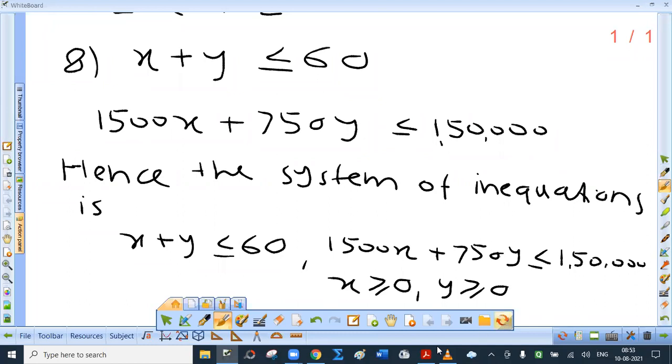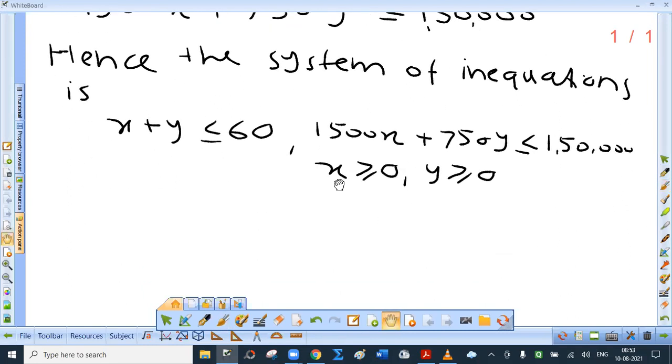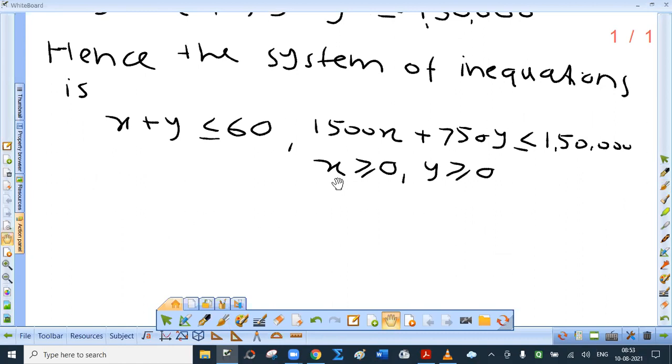Previously, we used to get this part directly. We used to ask to solve this. Now we have obtained this. So the next part is, first we draw lines